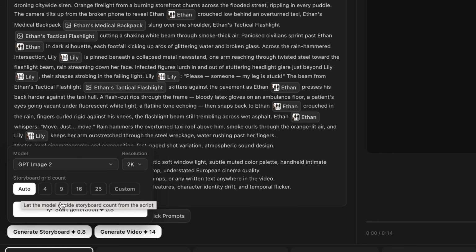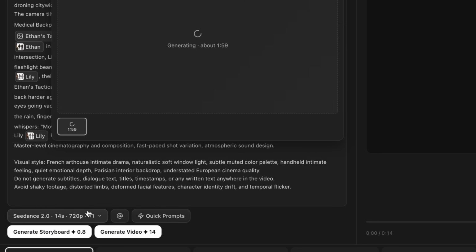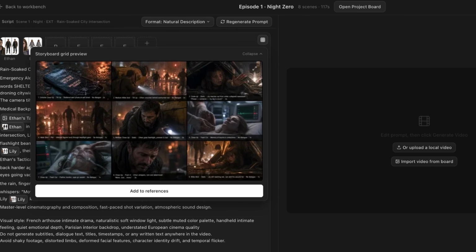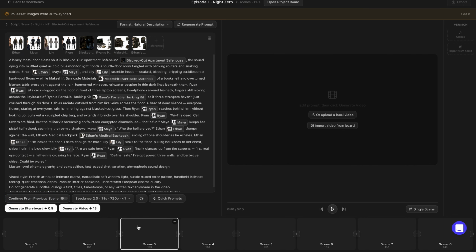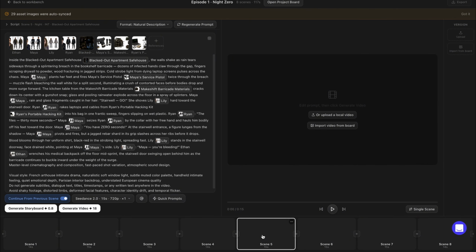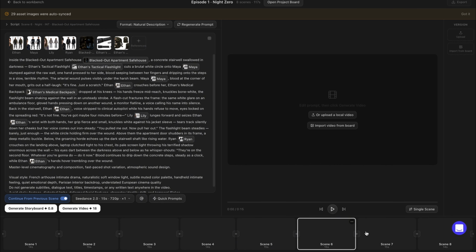So I'm choosing GPT Image 2 and generating the storyboard. As you can see, the storyboard is very similar to my final video, so we can also use this as a reference. All the references are attached, and every scene has a different prompt with linked references based on the scene requirements. Everything is set automatically. You don't need to set anything manually. Now let's generate the videos.